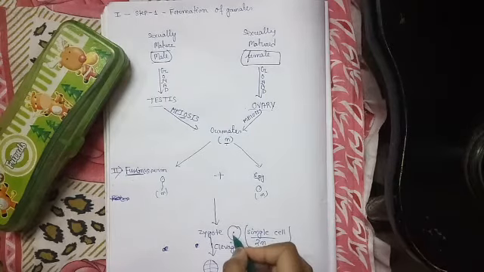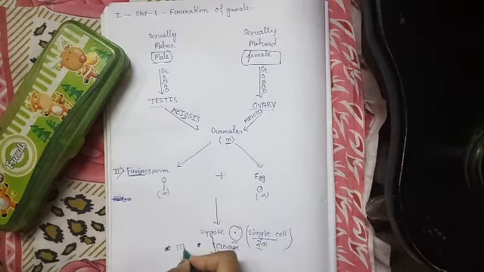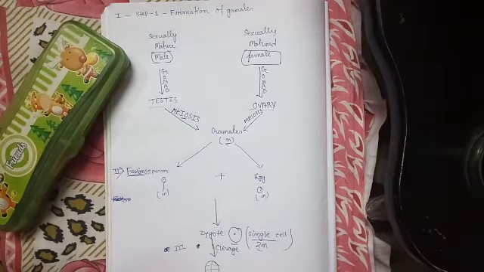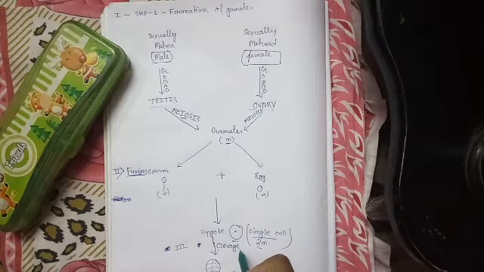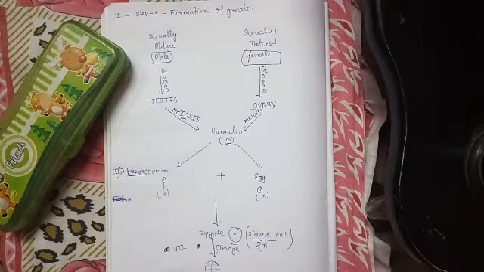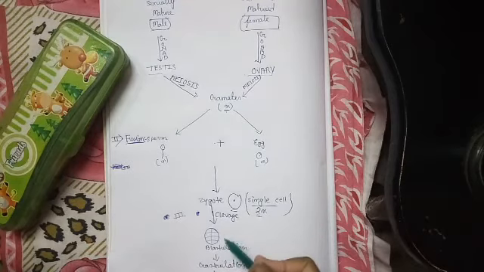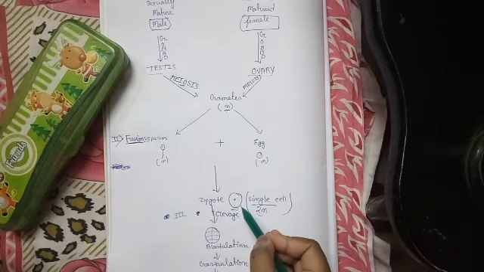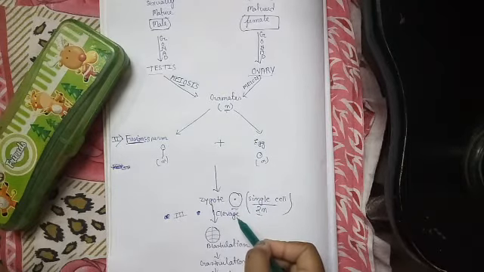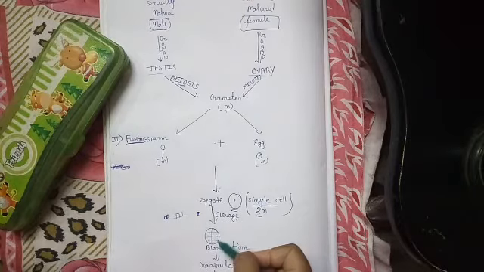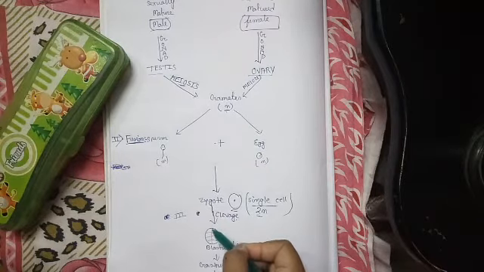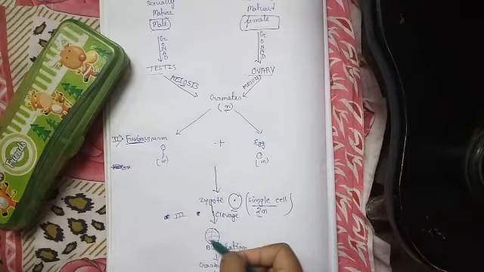Okay, so after that the third step begins. What is the third step? The third step is the cleavage. Cleavage is a type of cell division. In cleavage, a single cell divides into a number of cells, or you can say a mass of cells. So look at this diagram. In this diagram, it is clearly shown that the single celled zygote after cleavage or cell division is converted into a mass of cells, or a ball in which there are many cells suspended.